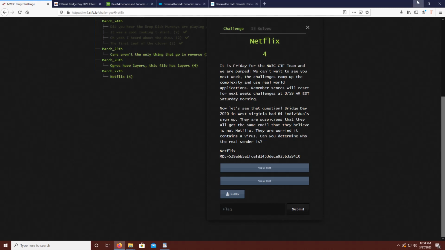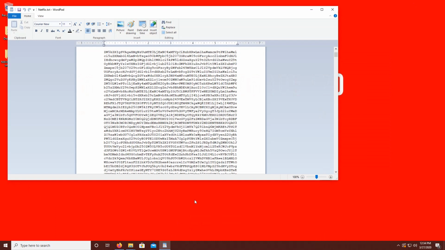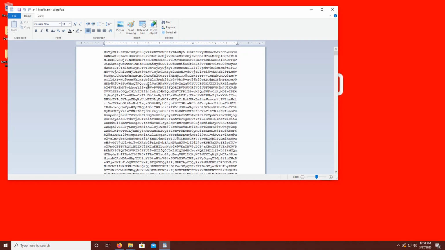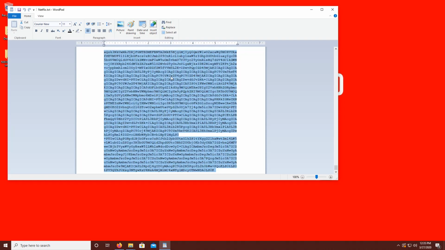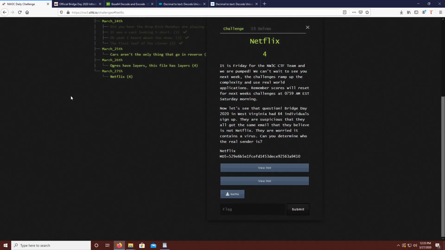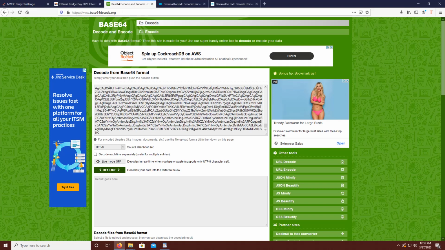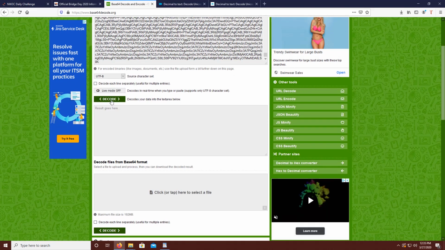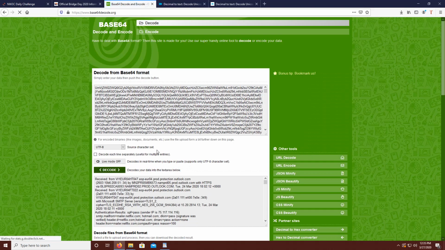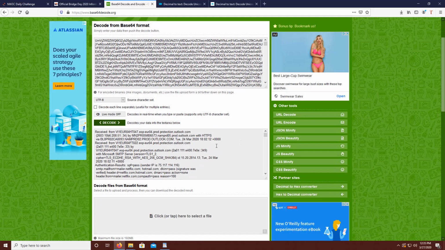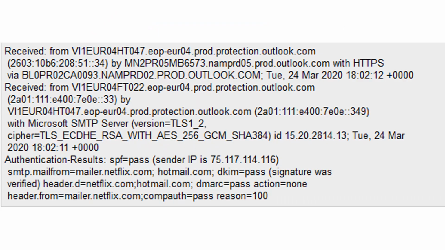Alright, let's go ahead and copy all the data out of our text document. We're going to try to decode that using base 64 and see if that helps us out at all. I'm going to be using base64decode.org. Alright, so once we decode the data, we can see that we do have data that makes sense now. This is an email header, and it's going to include data such as date and time, email address of the sender, message ID, and our always favorite IP address.